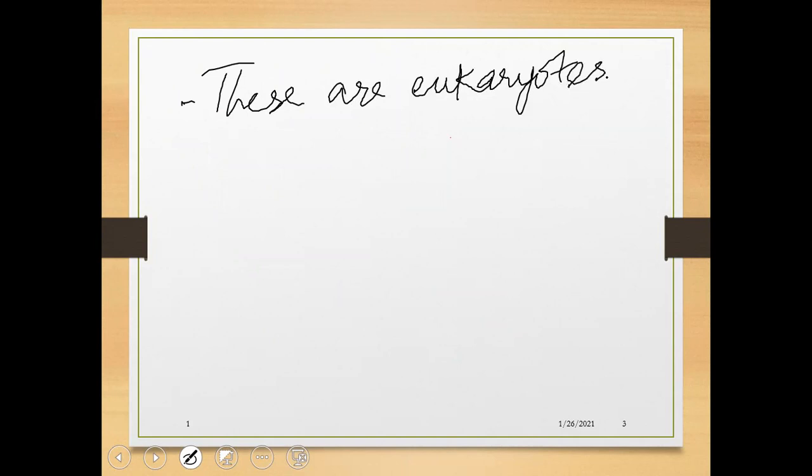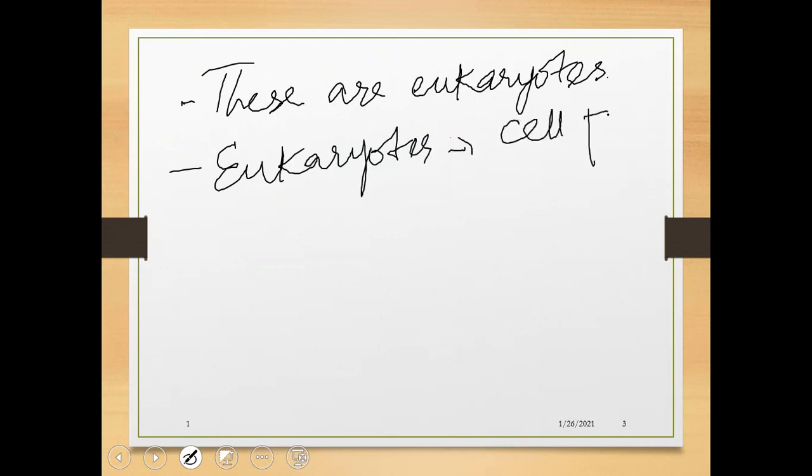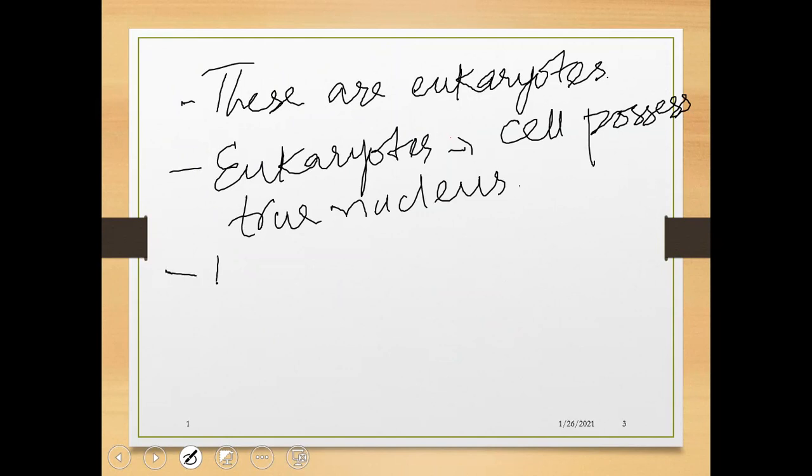Eukaryotes means cells possess a true nucleus. All animals of kingdom Animalia possess a true nucleus, and all are multicellular.